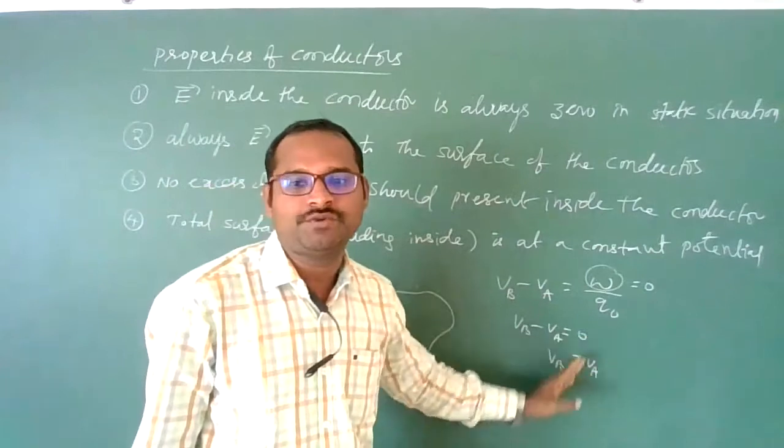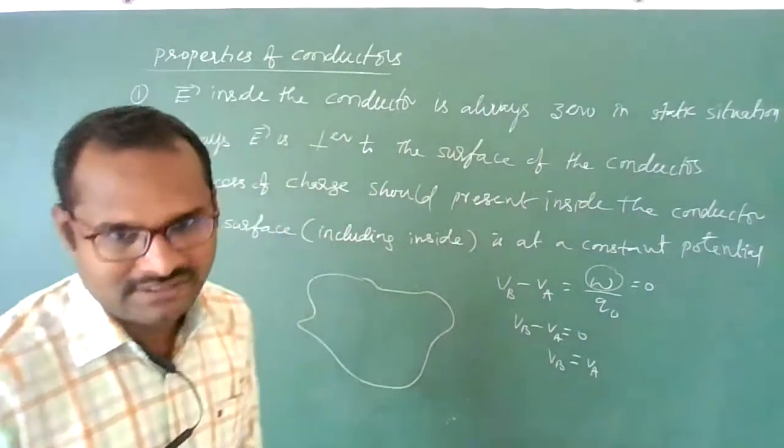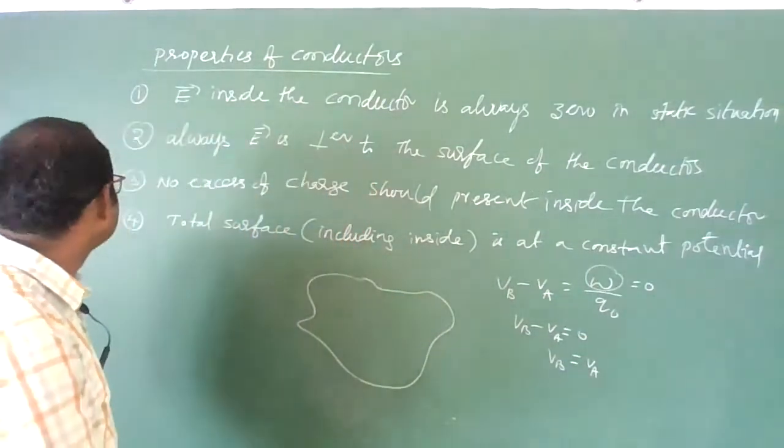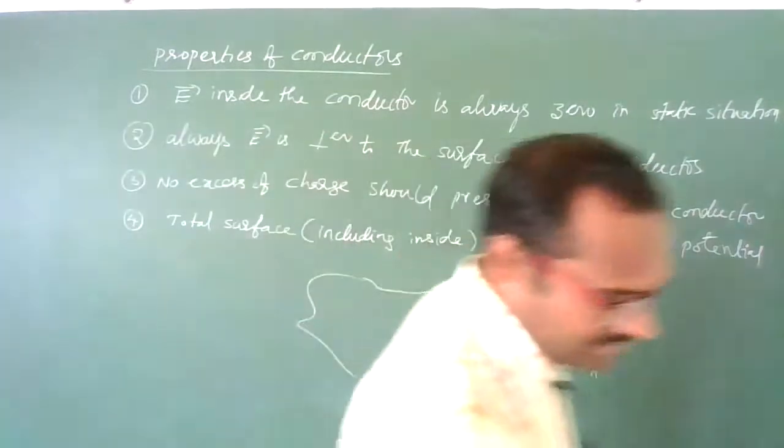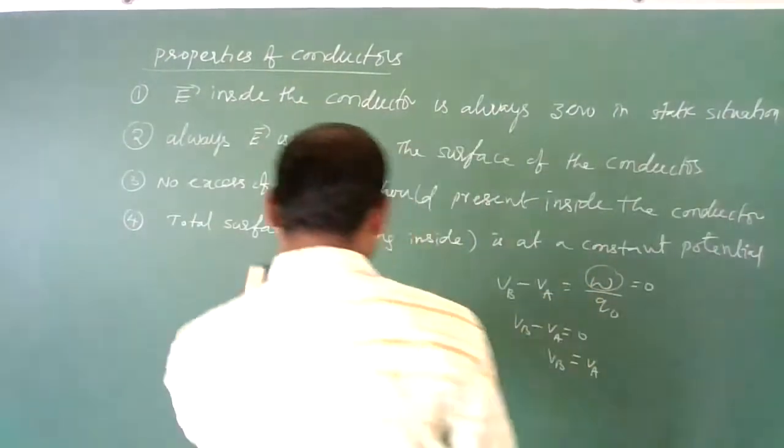Potential difference should be zero. That is, the potential at each and every point should be the same. Clear? And one more point.